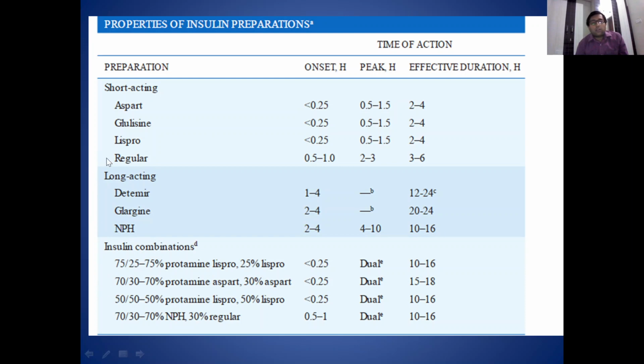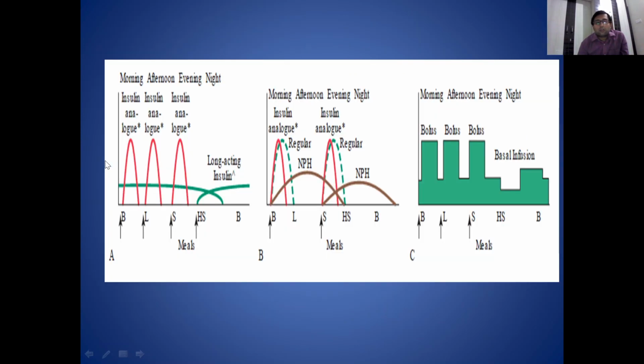Another important thing is that if we find that the insulin preparation is clouded, then we do not use it. These are some regimens which we follow in patients with diabetes mellitus.